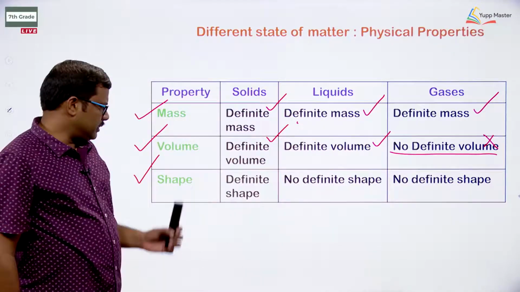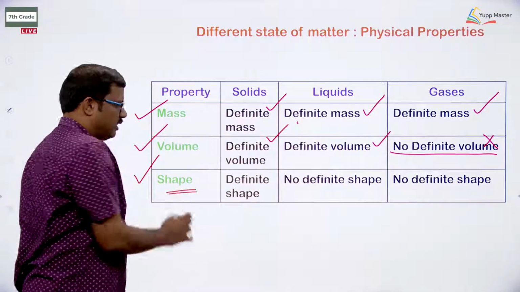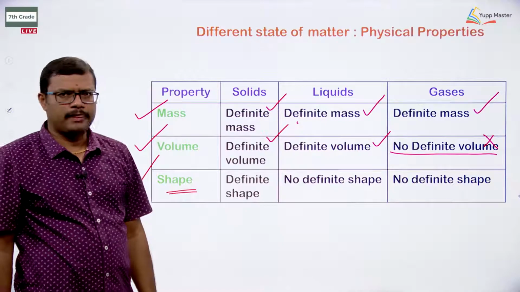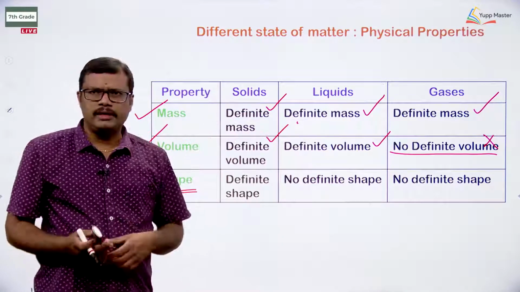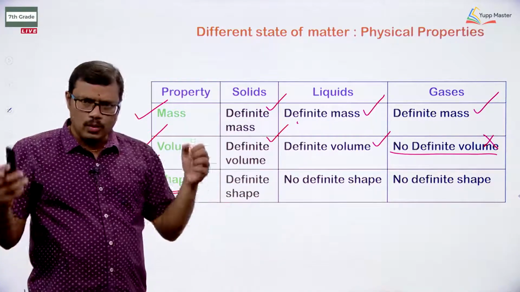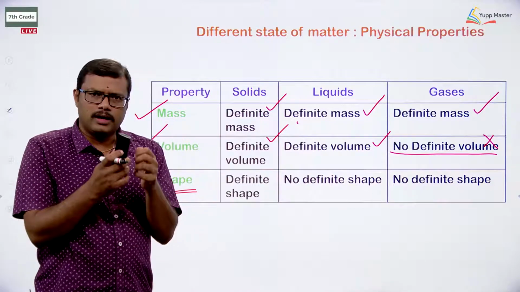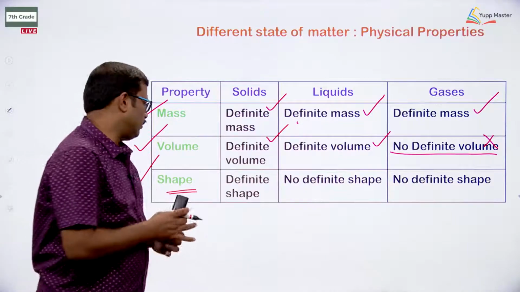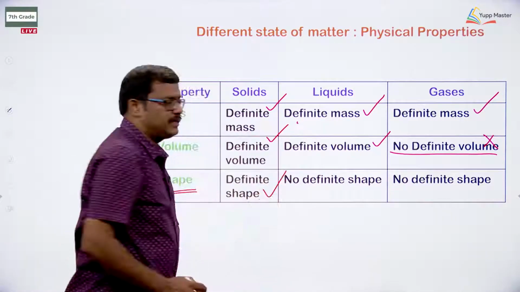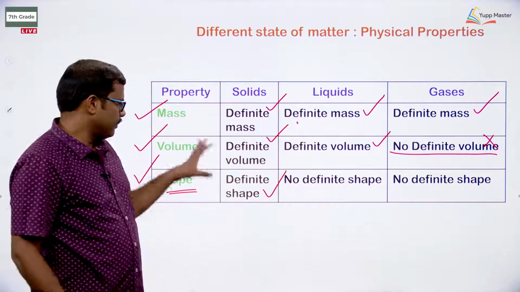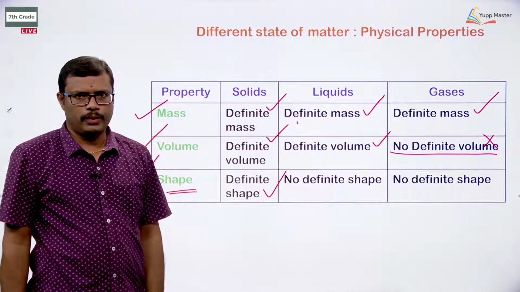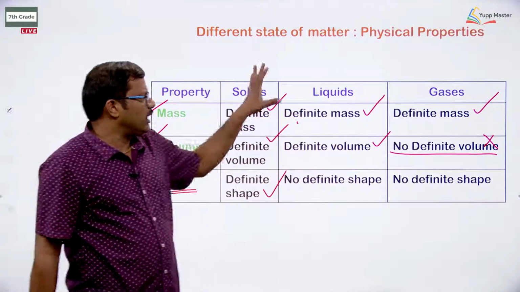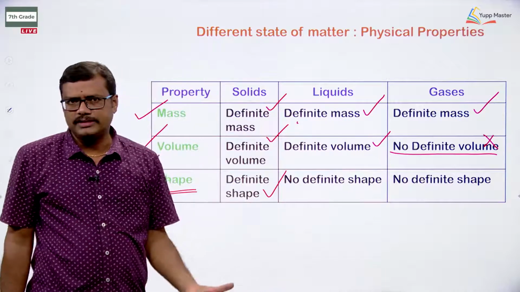When you take the shape of the solid, liquid and gas, since the particle arrangement in the case of solids is closely packed and molecules cannot move, they are going to have definite shape. Definite shape is possible for solids. Whereas, if you look at the liquid, does liquid have a definite shape?